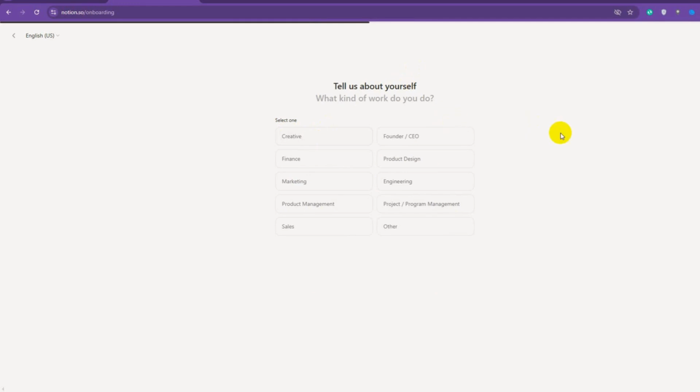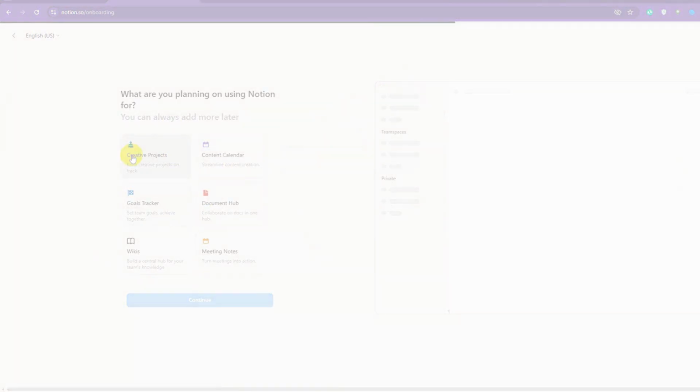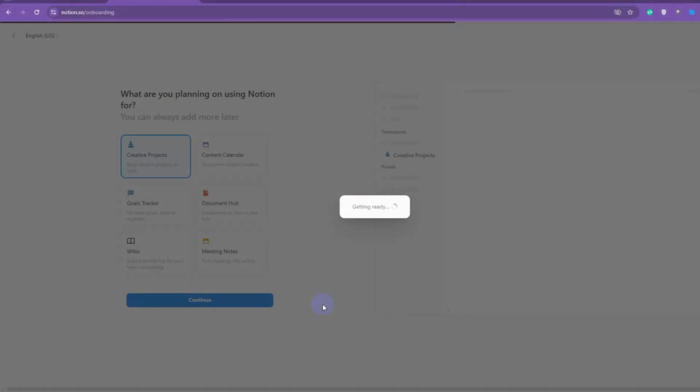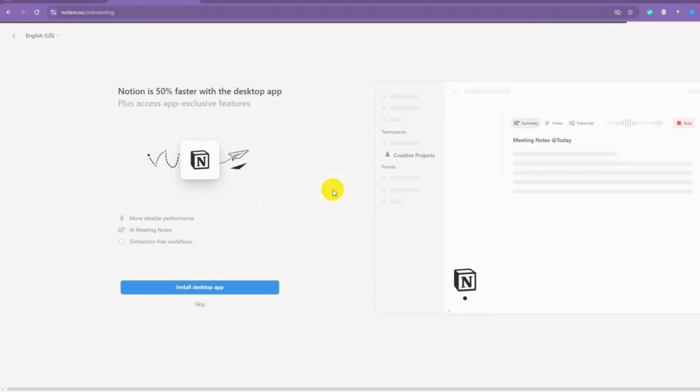Then here it asks us to tell about ourselves, and which type of work we will do in Notion. Okay, creative. Creative projects, continue. You can choose any, whichever suits your work. We will continue with the free plan: 1000 blocks to collaborate, trial of Notion AI core, basic forms and basic sites. This is enough for us.